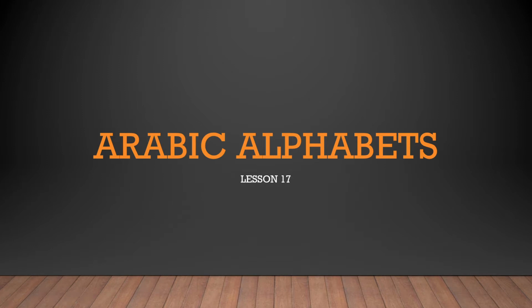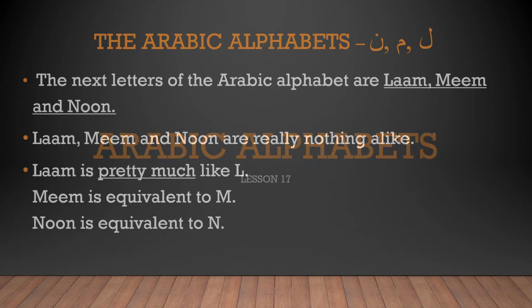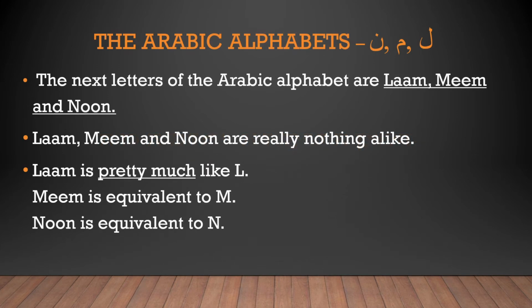Today we'll be doing lesson number 17 of our Arabic alphabet series. So, without any further ado, let's begin with today's lesson. The next letters of the Arabic alphabet are Lam, Mim and Noon. This is Lam, this is Mim and this is Noon. Lam, Mim and Noon are nothing alike. As you can see, they are all completely different alphabets, but we group them together anyway.